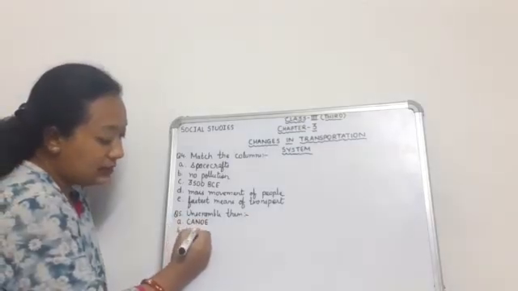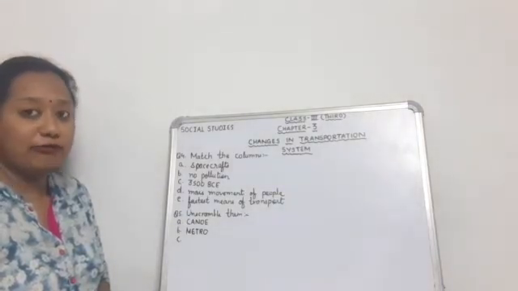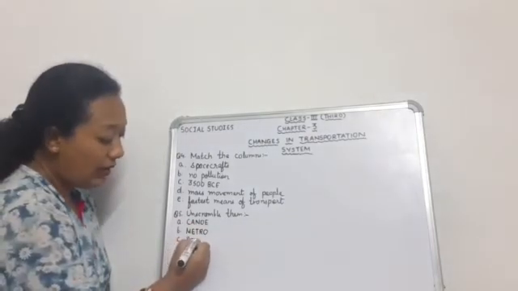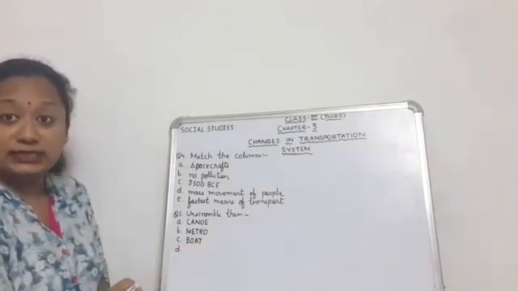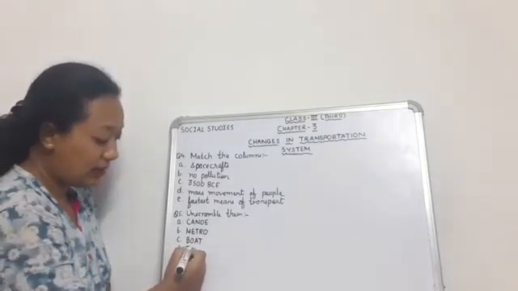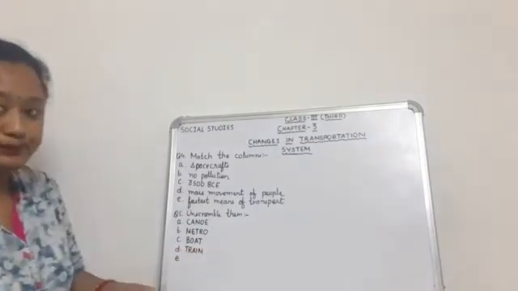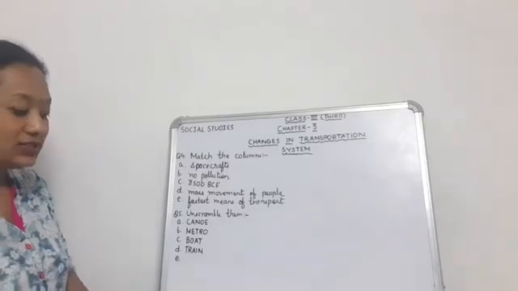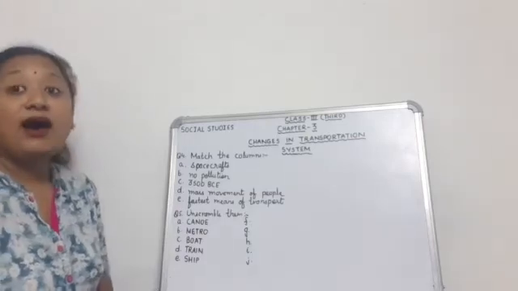So METRO, metro. Number C is TOAB. This is very simple. Yes, this is boat. BOAT, boat. Now number D is RAINT. Which means of transportation is this? This is train. TRAIN, train. Now comes number E, HSPI. This is also very simple. This is ship. Now number F is ARC.